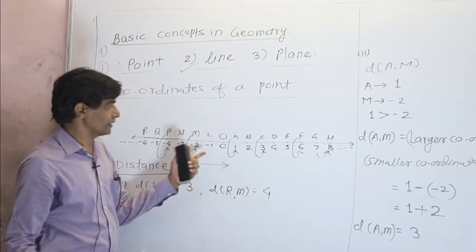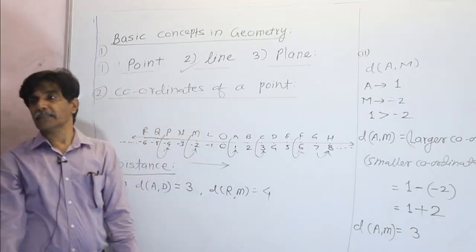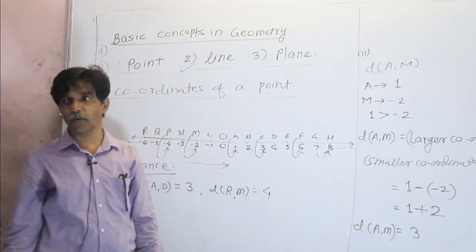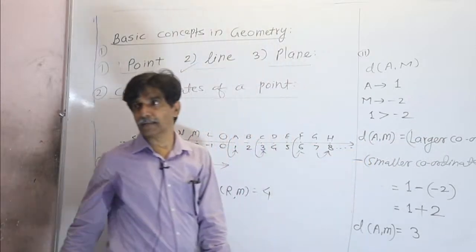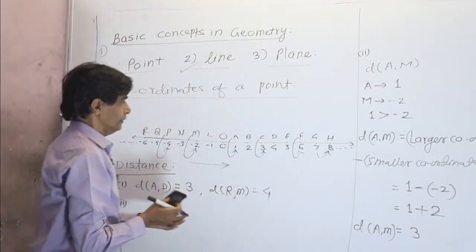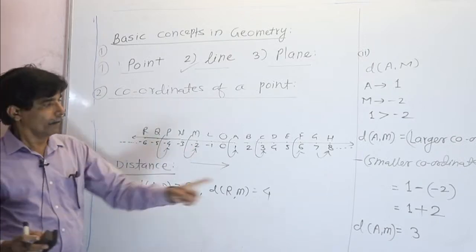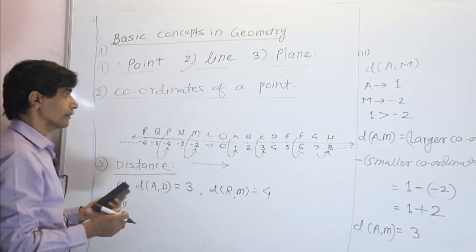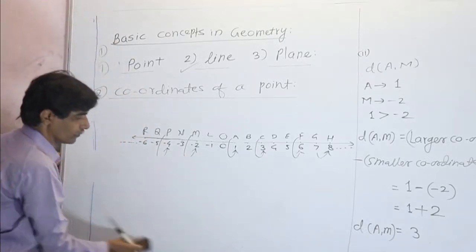In the same way, if you count the units 1, 2, 3 here, you will get the same answer, and that's why this works by the formula. So remember this formula: the distance between any two points is the larger coordinate minus the smaller coordinate. Now, one basic thing you have to understand: while calculating this subtraction, you get confused by the negative sign. So I will take two more examples. Now look here.